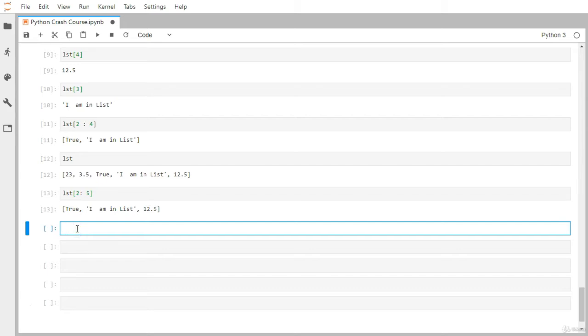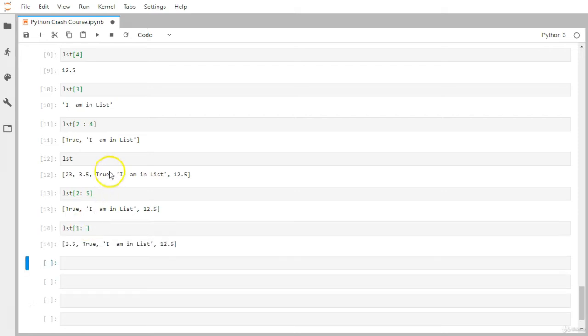Okay, and now let's say you want to grab all the elements after the index position 1. I can simply use starting position 1, and all the rest of the elements I want to extract. So I'm not going to provide any index number in the end position, and it will return all those elements from 3.5. So from 3.5, all the rest of the elements it has returned.